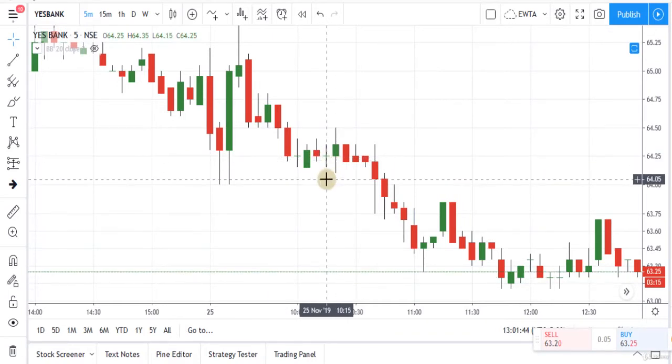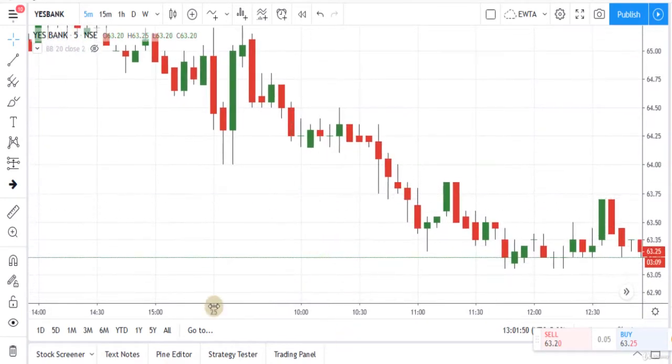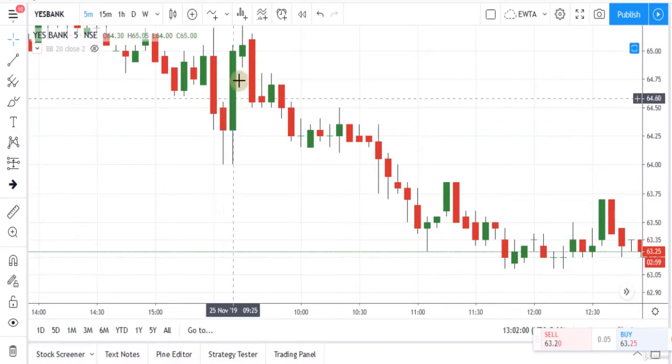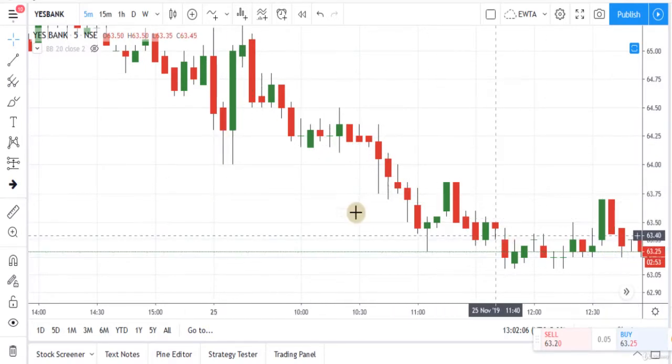If we see the price movement of today's candle in terms of 5-minute candles, this was the opening candle, and then there are so many candles that are showing the data for every 5 minutes.